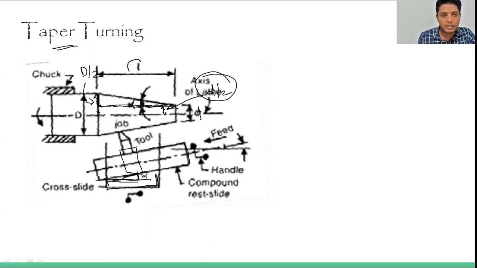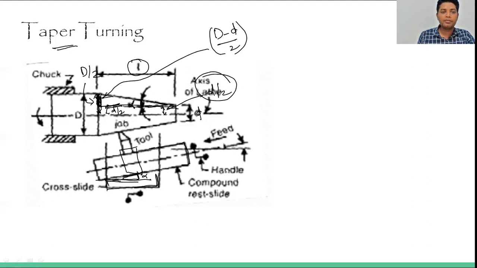This is basically the small l, and this complete value will be capital D by 2 and this value is small d by 2. So this value will be capital D minus small d by 2. And this is tan alpha. The perpendicular and base are given to you.